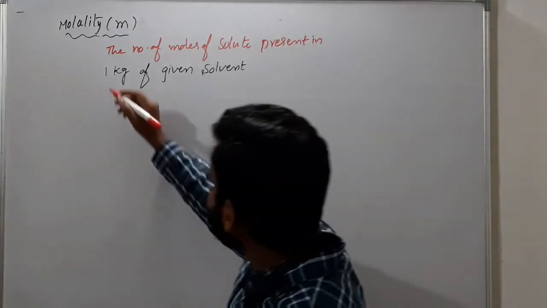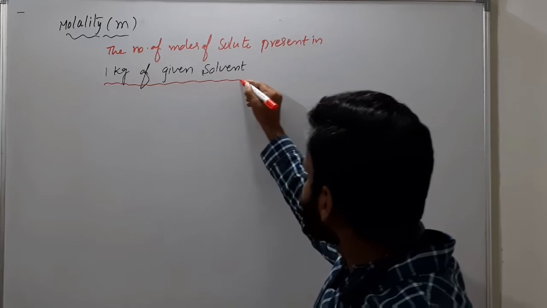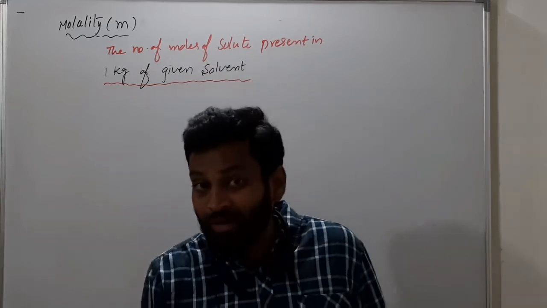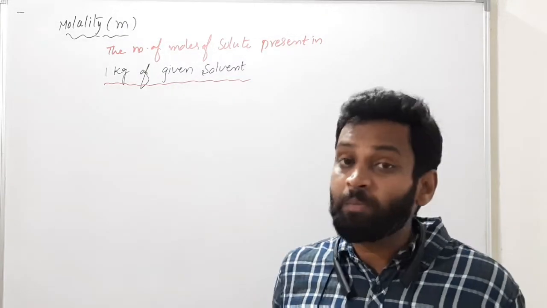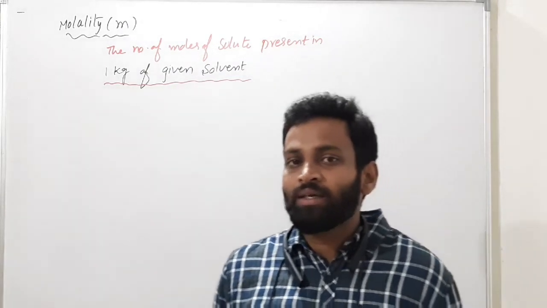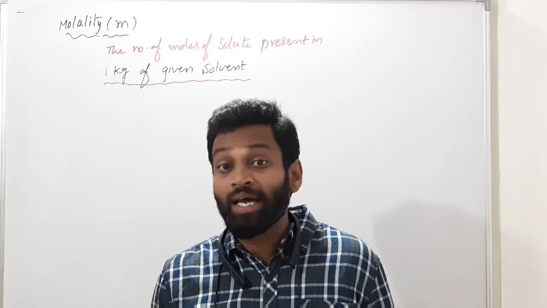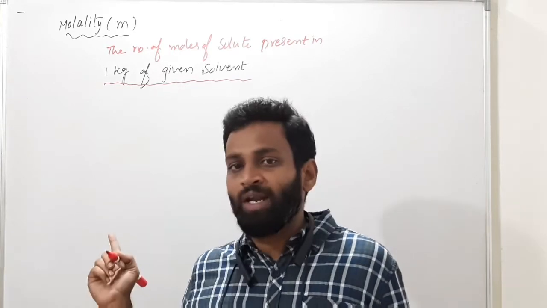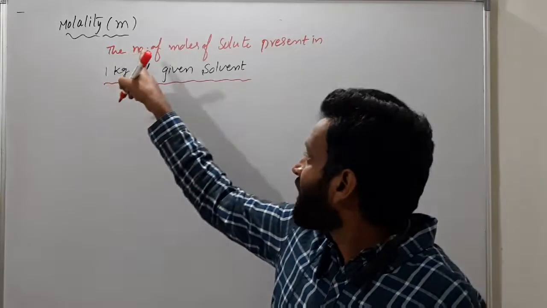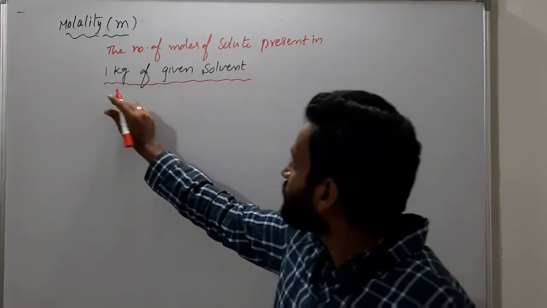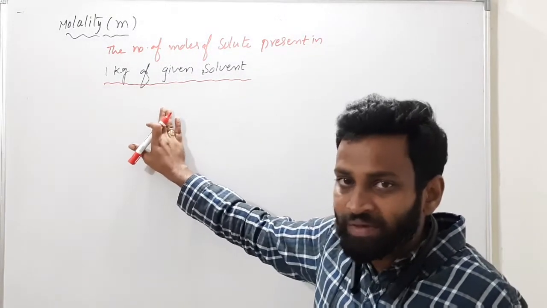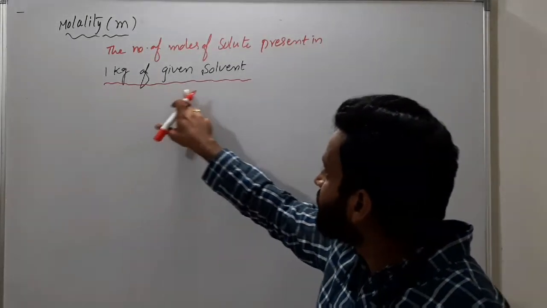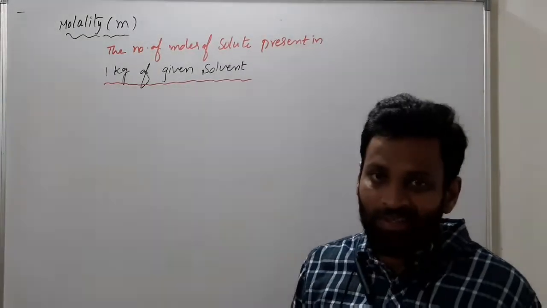What exactly is the difference I have written here between molarity and molality, you can observe. Molarity, capital M, and this is small m. Molarity means the number of moles of solute present in 1 liter of given solution. But instead of 1 liter of given solution, here it is 1 kg of given solvent.